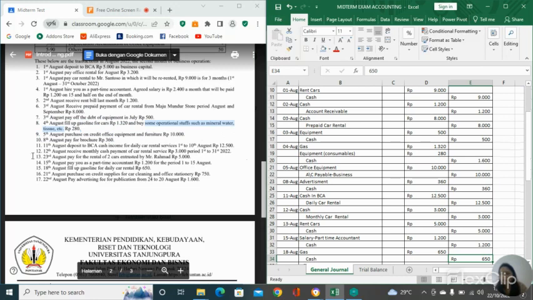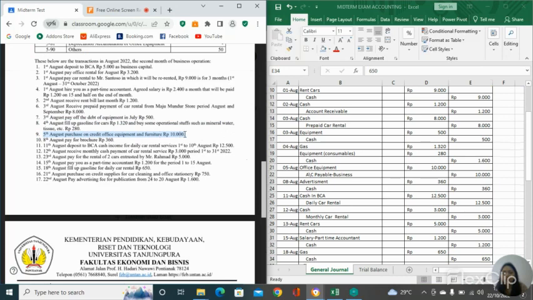Next, on the 5th August, purchase on credit office equipment and furniture, 10,000 rupiah.